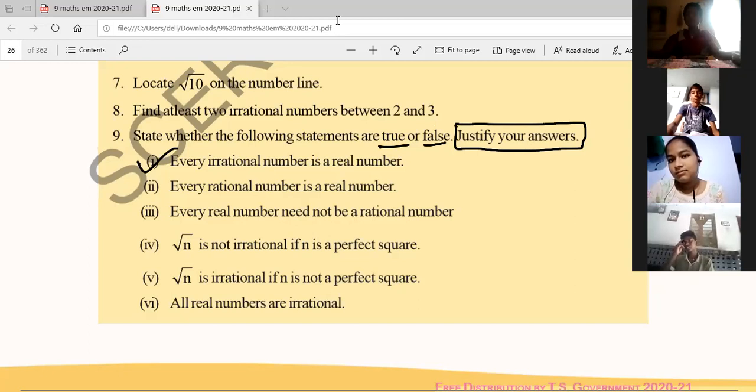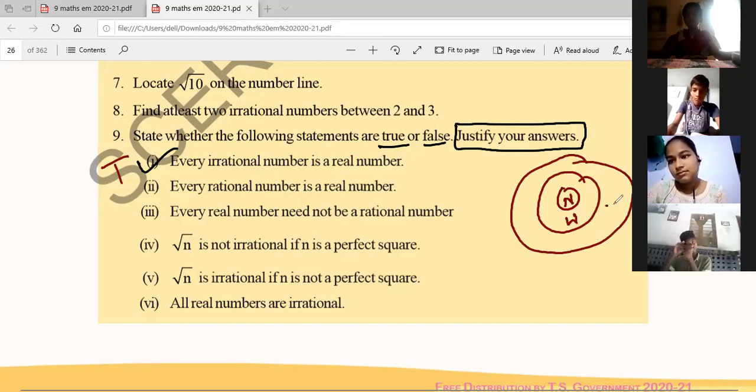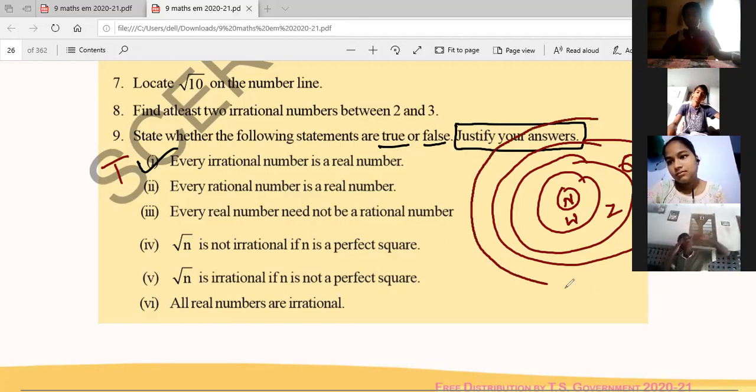It is true because, see, we have natural numbers, whole numbers and integers, and then these are rational numbers, and these are irrational numbers. We make a separate round for these, and these are all called irrational numbers.